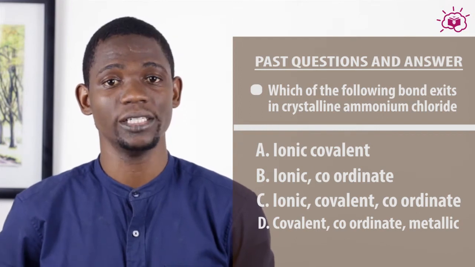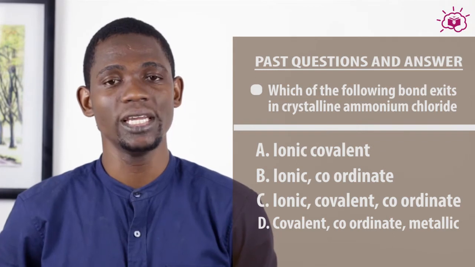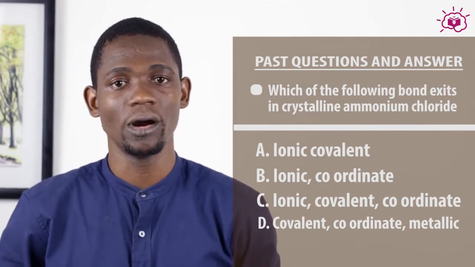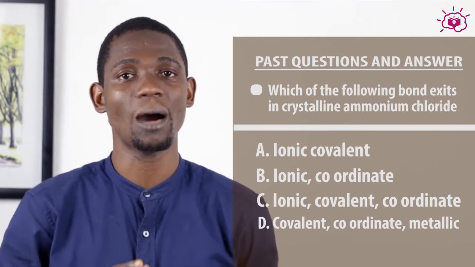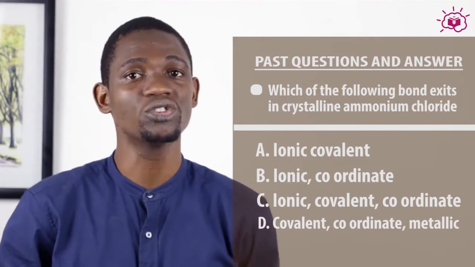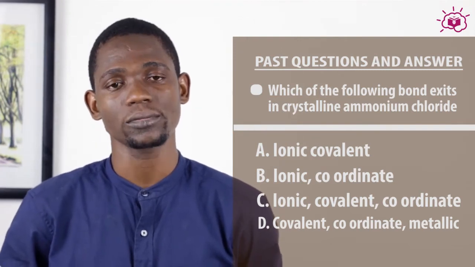B. Ionic and coordinate. There is coordinate bond in the ammonium ion, and there is ionic bond between the ammonium ion and the chloride ion. But it doesn't take into account the covalent bonds that form the ammonia backbone.